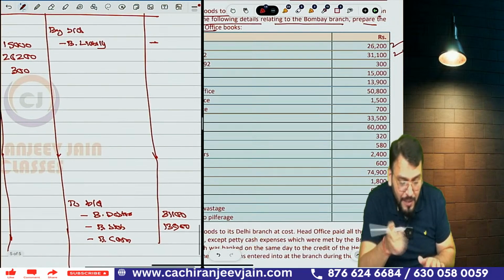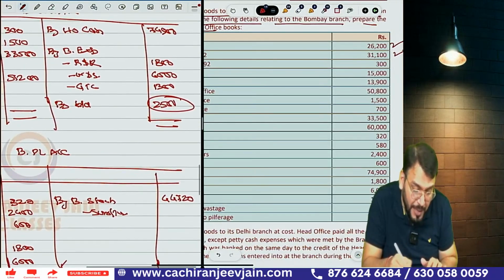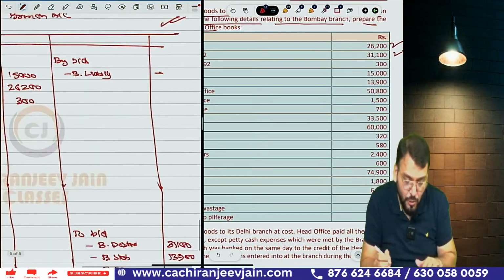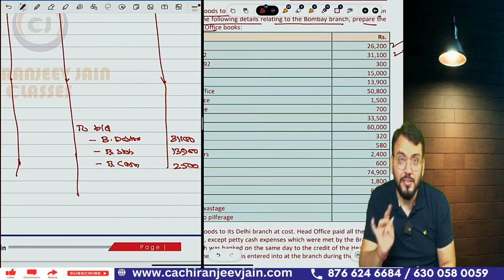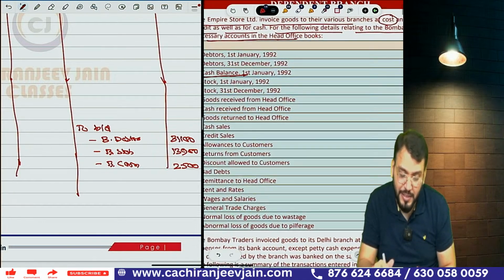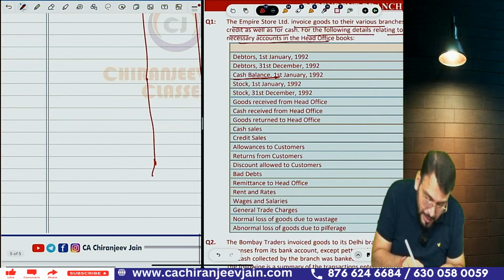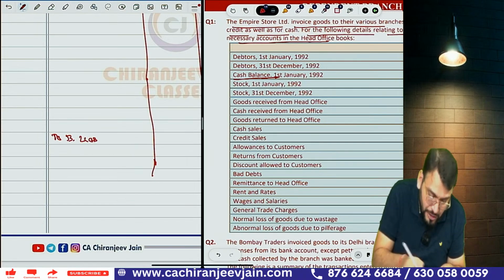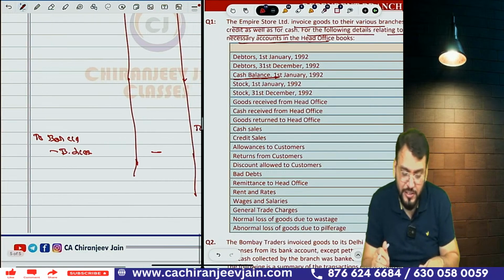Correct? So already we have prepared it and we know what the closing cash is. Can I say this will now be prepared as a working note? So 2,500 is the closing balance. We can write it down. So this will be calculated as a balance sheet figure. Correct? Now all the assets and all the liabilities we have written. Here we write down the closing liability of the branch, means we write down to balance carried down, and branch liability if any we write down, but in this question it is nil.